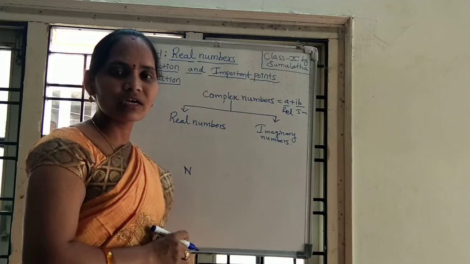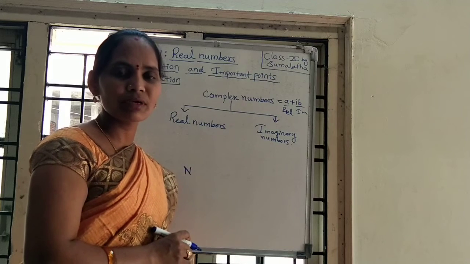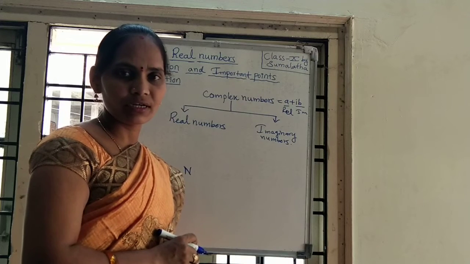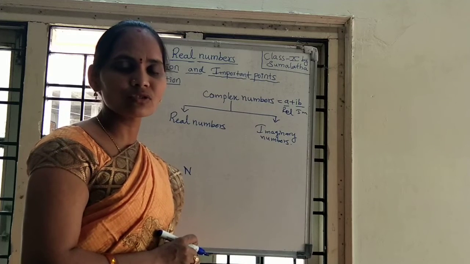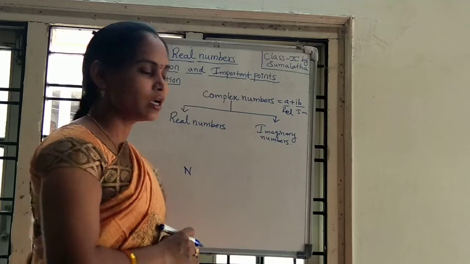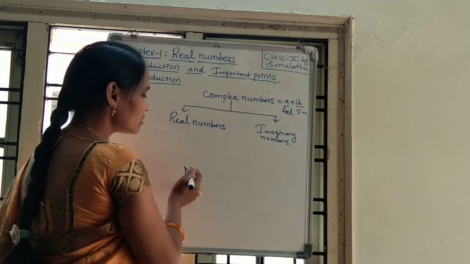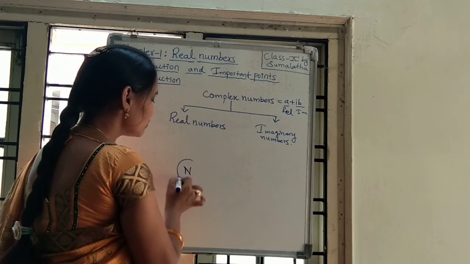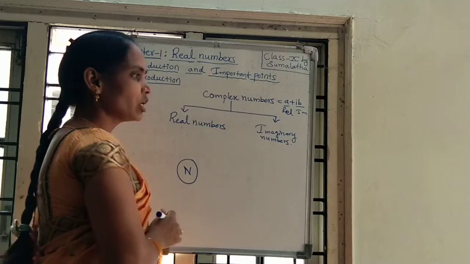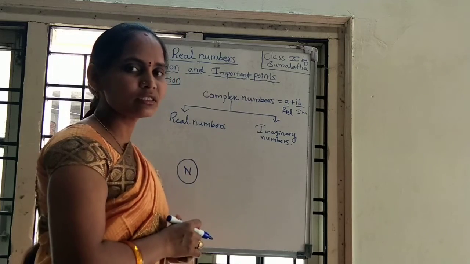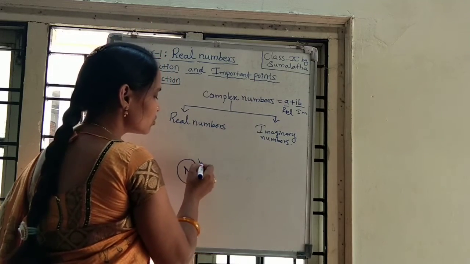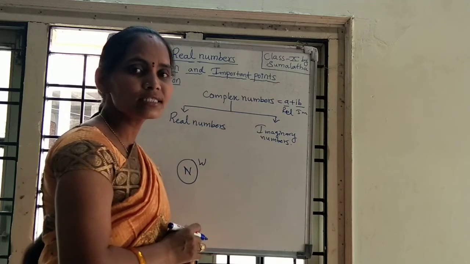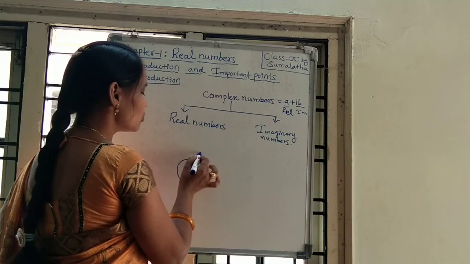We cannot define the largest natural number. Why? Because natural numbers start from 1 and go on to infinitely many numbers, so we cannot say a greatest natural number. Counting numbers are called natural numbers. If you include 0 in the natural numbers, you will get the whole number set. The whole number set is represented by capital W, and the smallest whole number is 0, because it starts from 0 only.